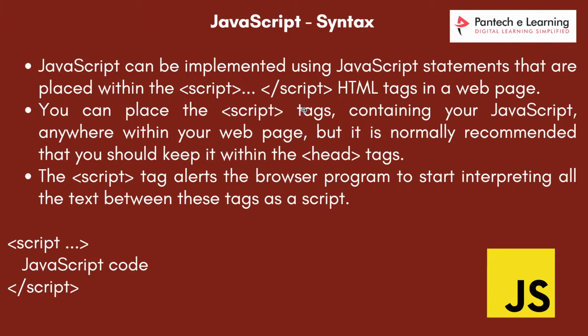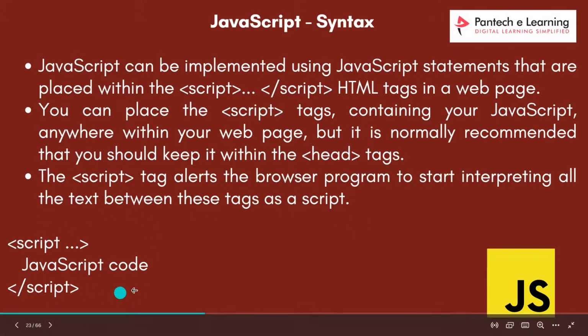So what type of validations do I want to do? Everything should be written in my starting script tag and closing script tag. I can place the script tags containing the JavaScript anywhere in the web page. If I want to place some script tags, I can just place them in my head tags. So this is the syntax. Whenever I want to write any JavaScript code, it should have a starting script tag and a closing script tag. Anything can be written inside my script tag.